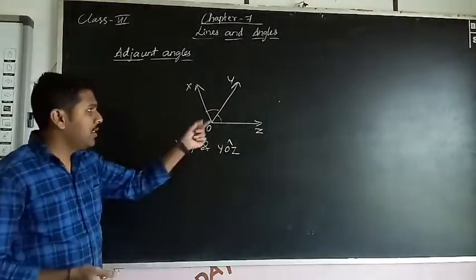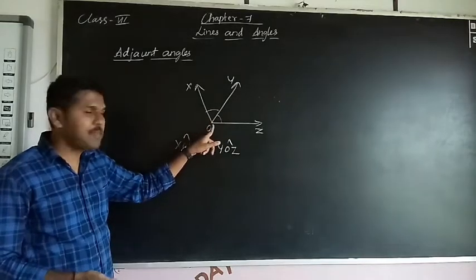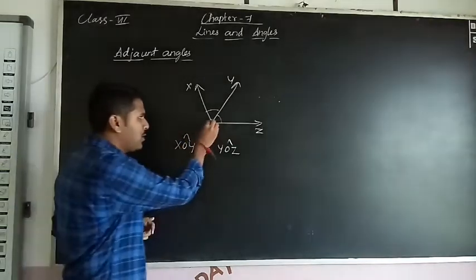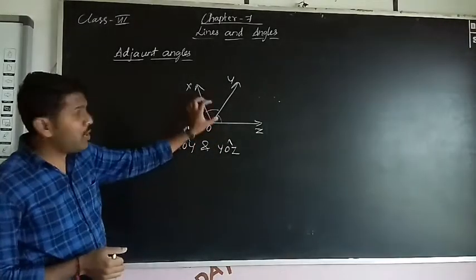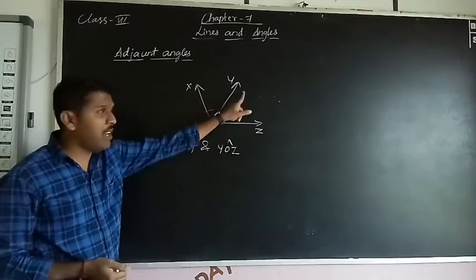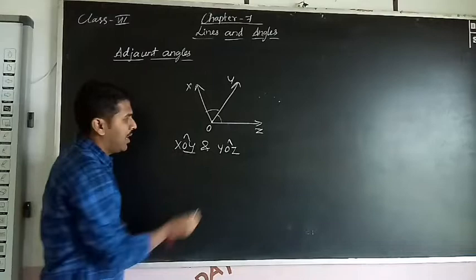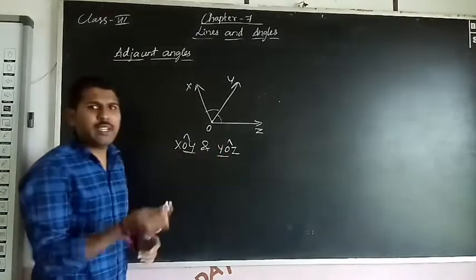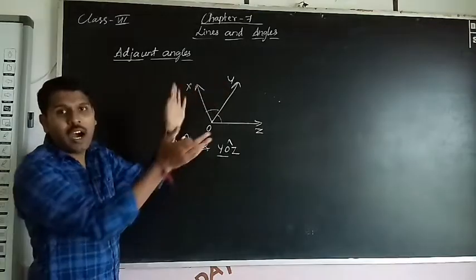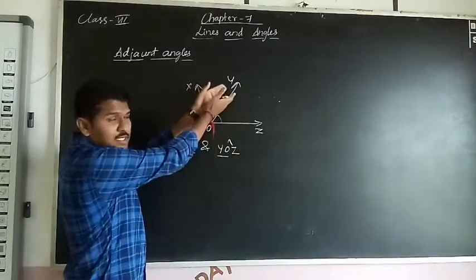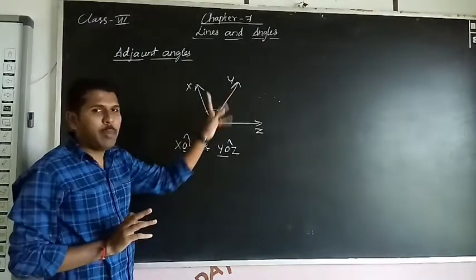Why? First, these two angles share a common vertex. Common vertex means that's the point. They share a common point, and in these two angles this arm is a common arm, because here OY and here also YO. Both are same, no? So they share a common arm. For these two rays, this is a common arm. That means for these two angles also, this is a common arm.